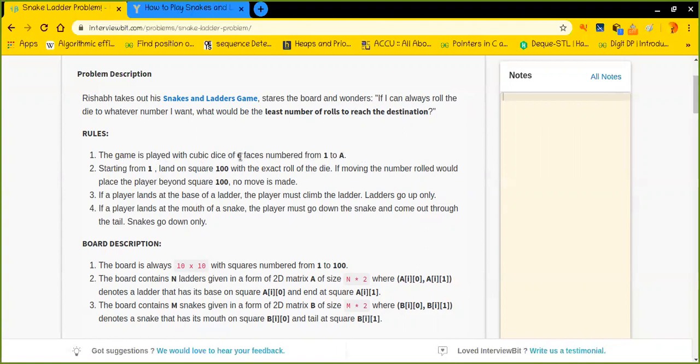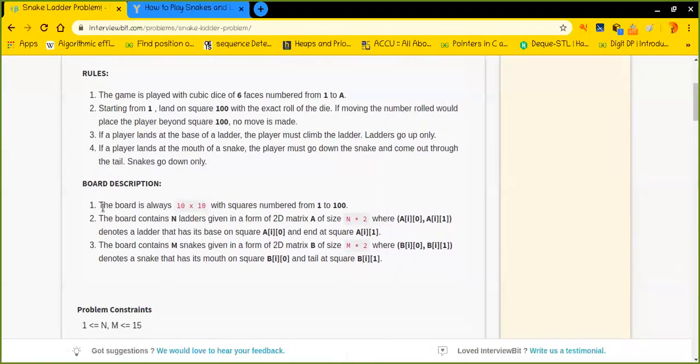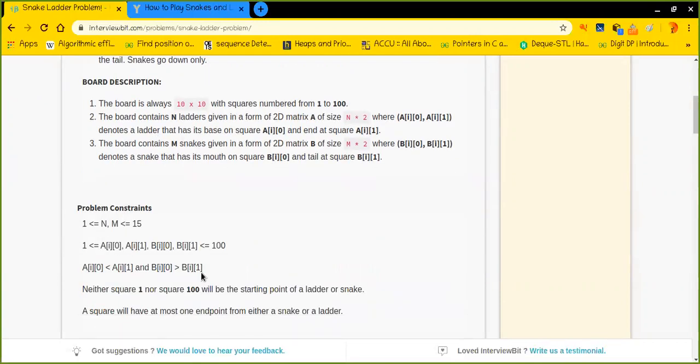Because it is a cubic dice, it is going to have 6 faces, correct? If the player lands at the base of a ladder, this is quite straightforward, I have already told you. The board is always going to be 10 cross 10 with square numbers from 1 to 100. Cool.